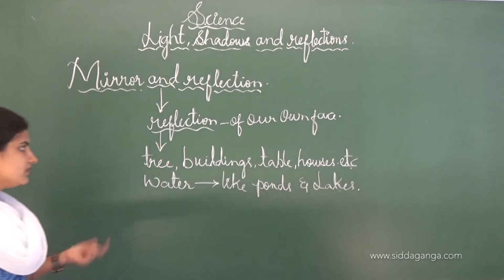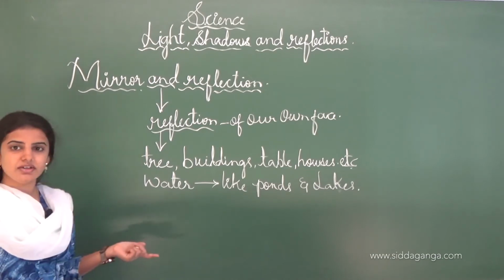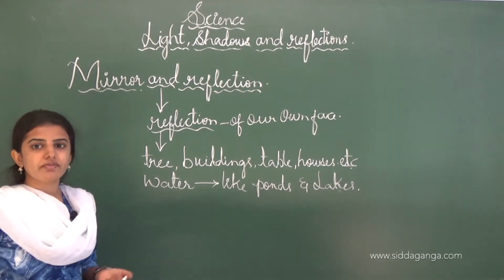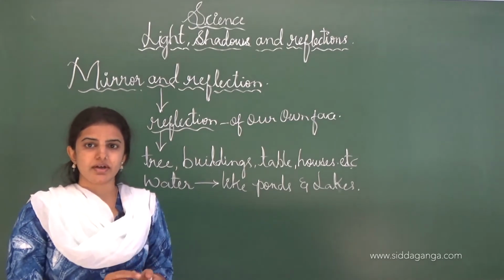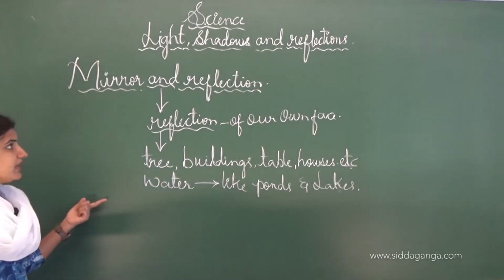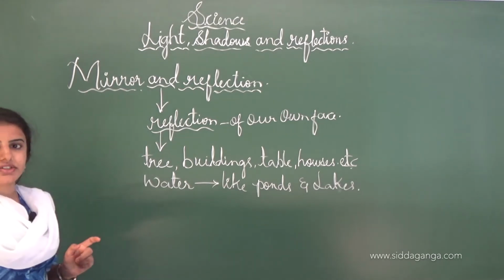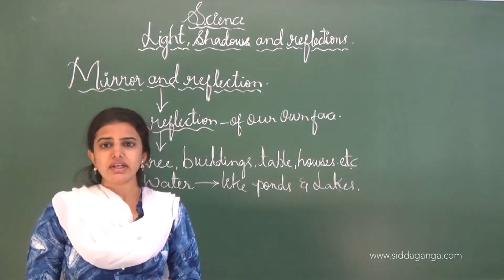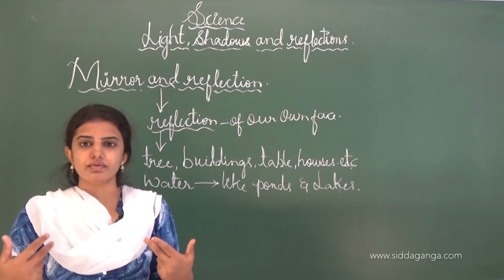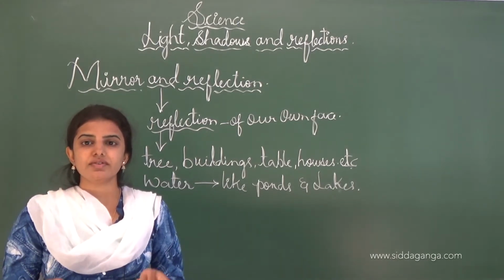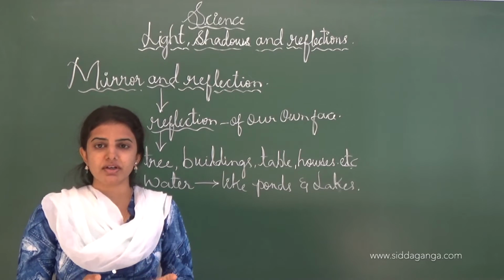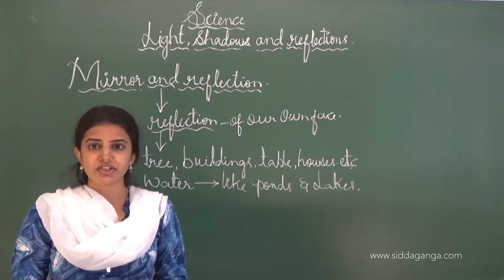This is how we say that the reflection is obtained when the light falls on the mirror. Once again I will tell you about the mirror and the reflection. If you look into the mirror, you will see the reflection of your own face.